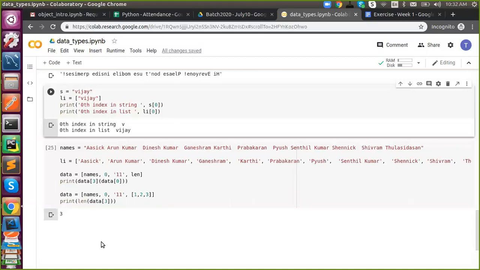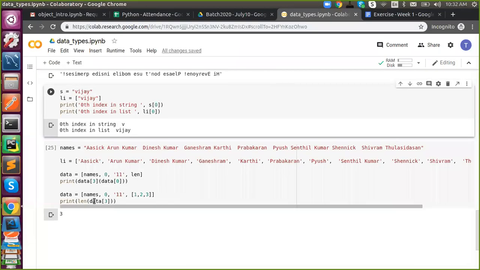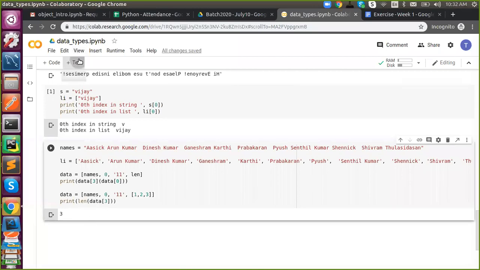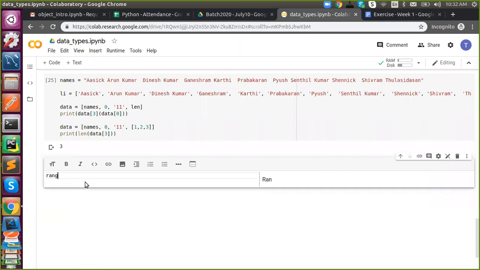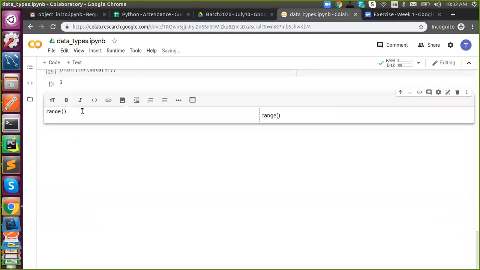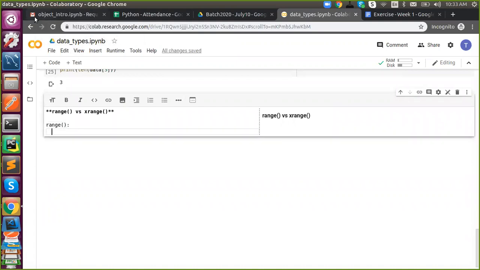So now today we are going to talk about a new function, one of the built-in functions called range. Okay. Because we are actually seeing lists, so now we are going to see what a range is.